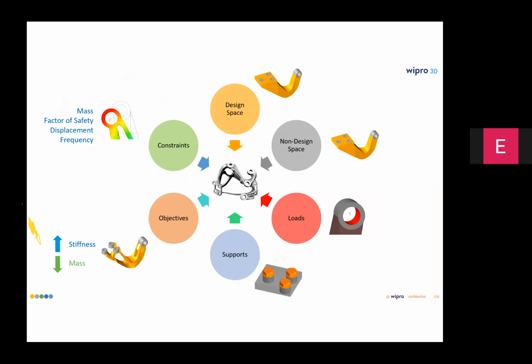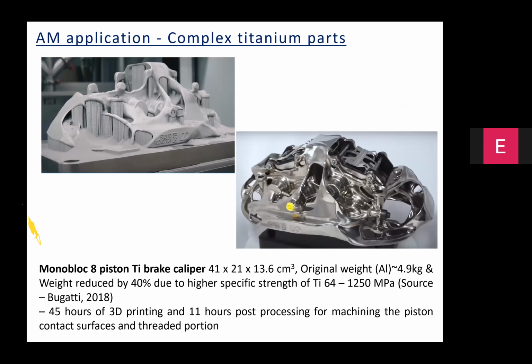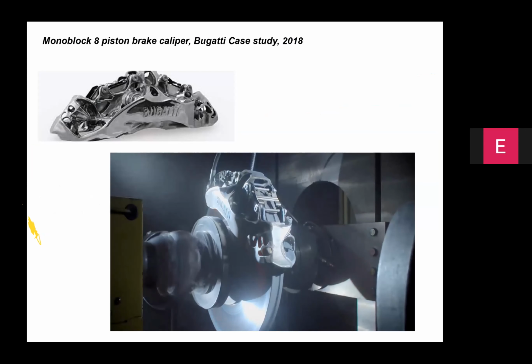Sorry, 25% in this case. And in the bargain, the design became extremely efficient. And I see that similar practices are also emanating in the real world automotive scenario, wherein there is so much focus on looking at components like the brake caliper being made through powder bed fusion and being tested.